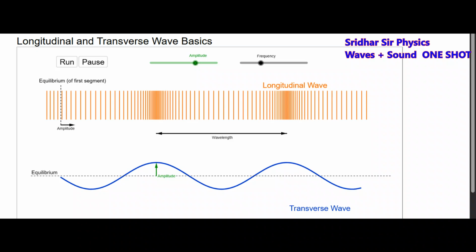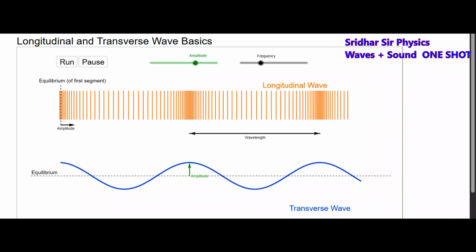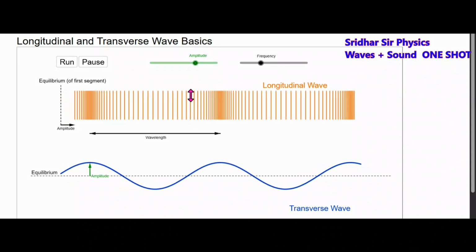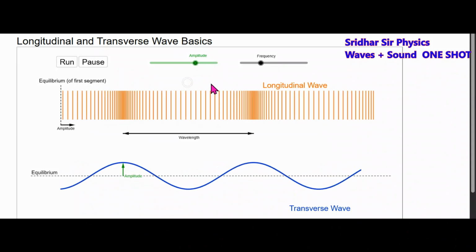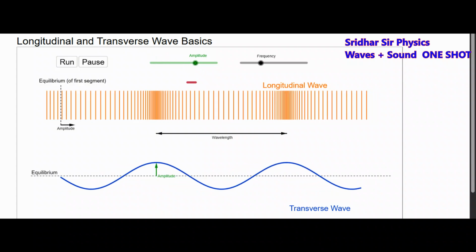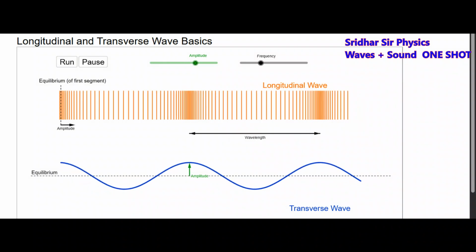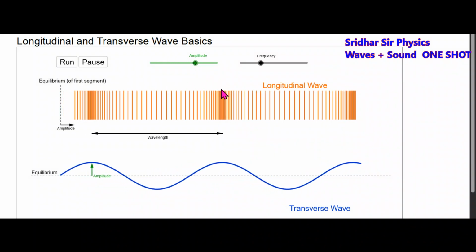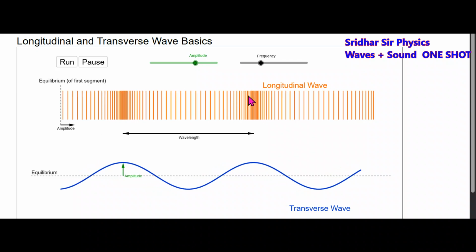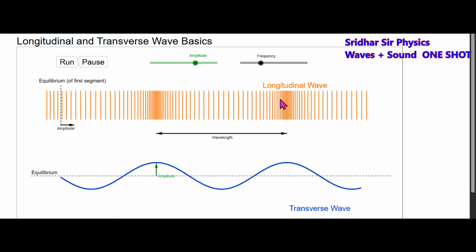The energy will flow along the x-axis and the particles of the medium also will move along the x-axis. Okay, this is what happens. So here it will flow in this direction. The particles of the medium will propagate along the x-axis and the energy also will flow along the x-axis.